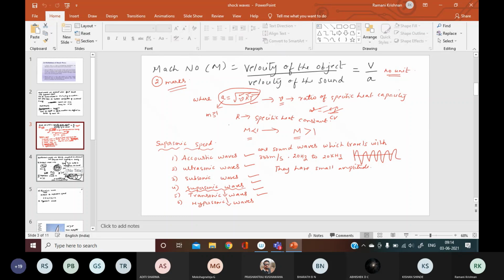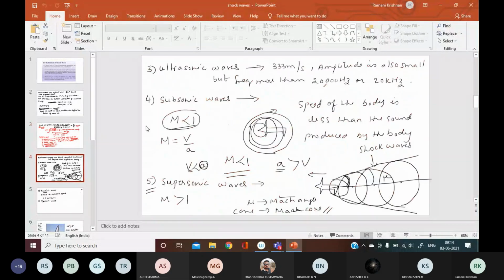Then we saw subsonic waves. In this, the speed of the object is less, so the sound waves which are produced move in front and the body is moving behind. This is the example I showed you. They have Mach number less than 1. All vehicles moving on the ground are examples of subsonic waves.